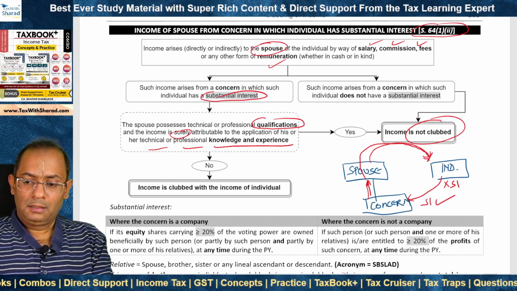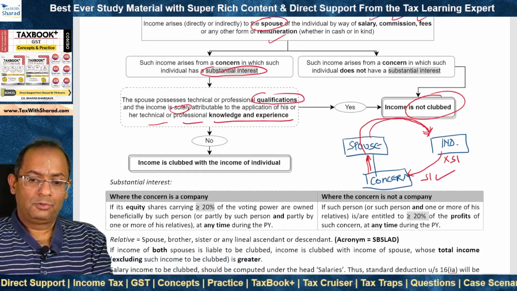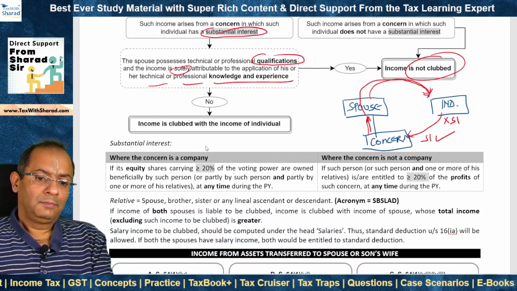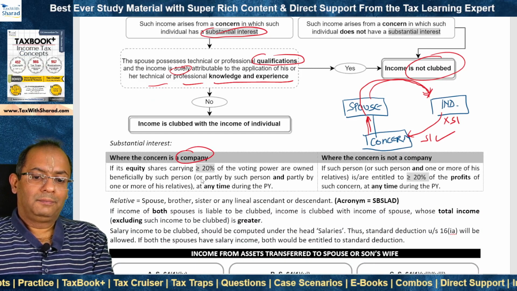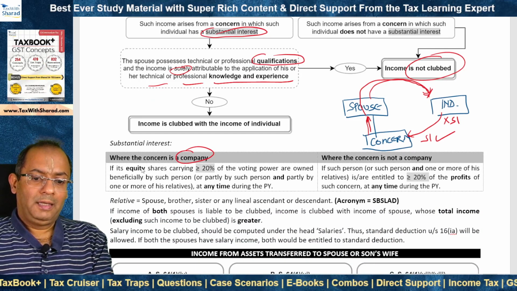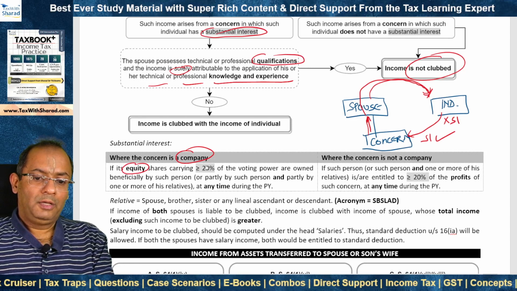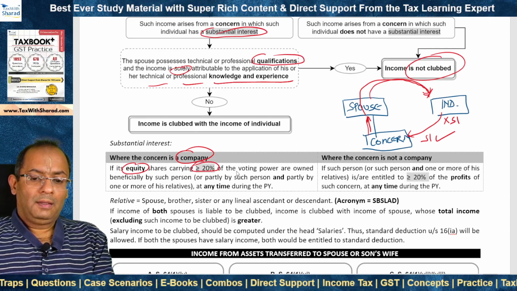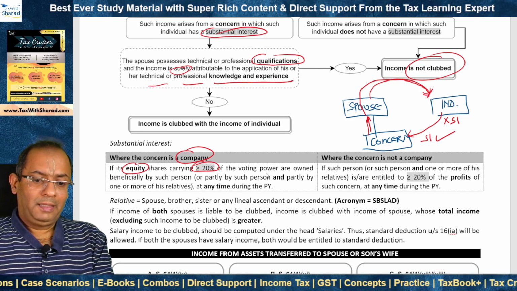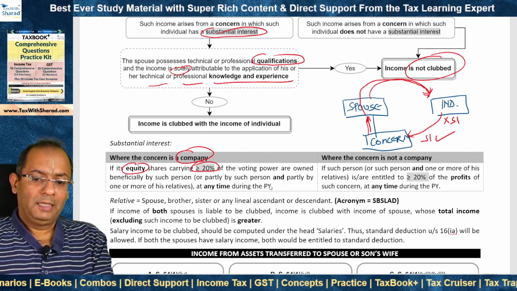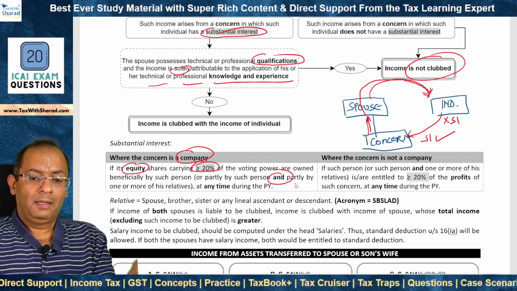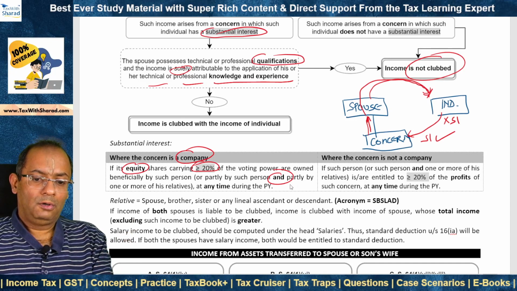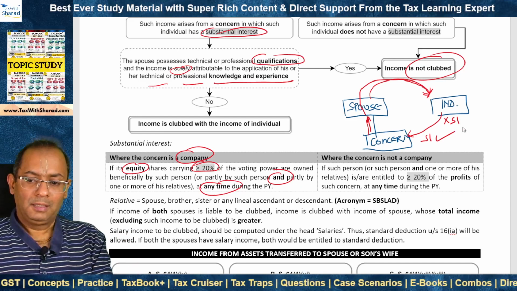Now the question is, when is an individual supposed to have substantial interest? Now where the concern is a company, then substantial interest is there when the equity shares of at least 20% are beneficially owned by such person or partly by such person and partly by one or more of his relatives at any time during the previous year.